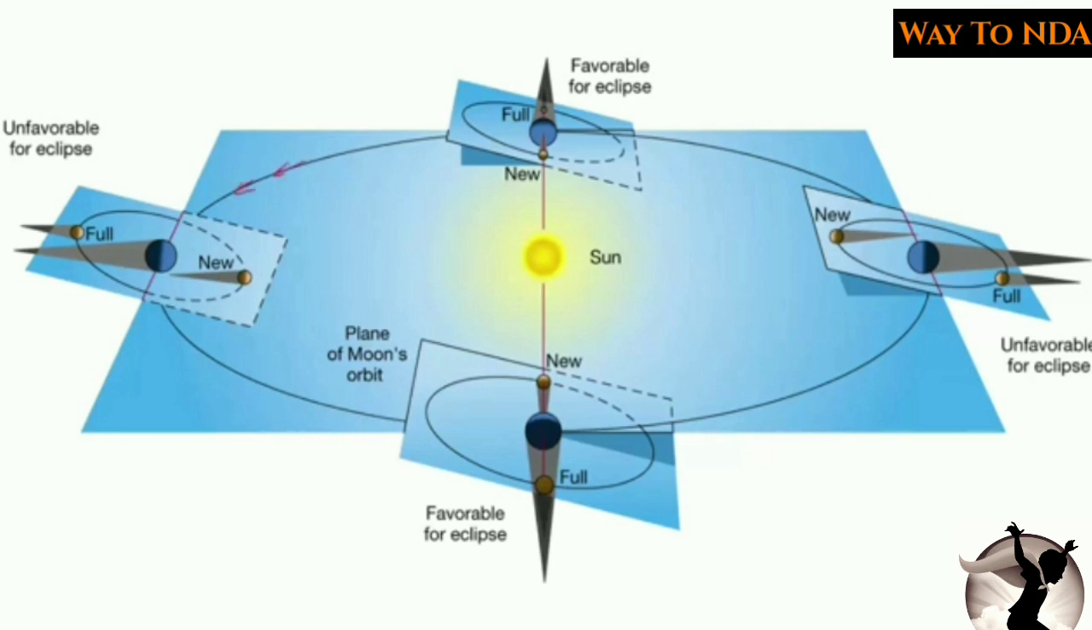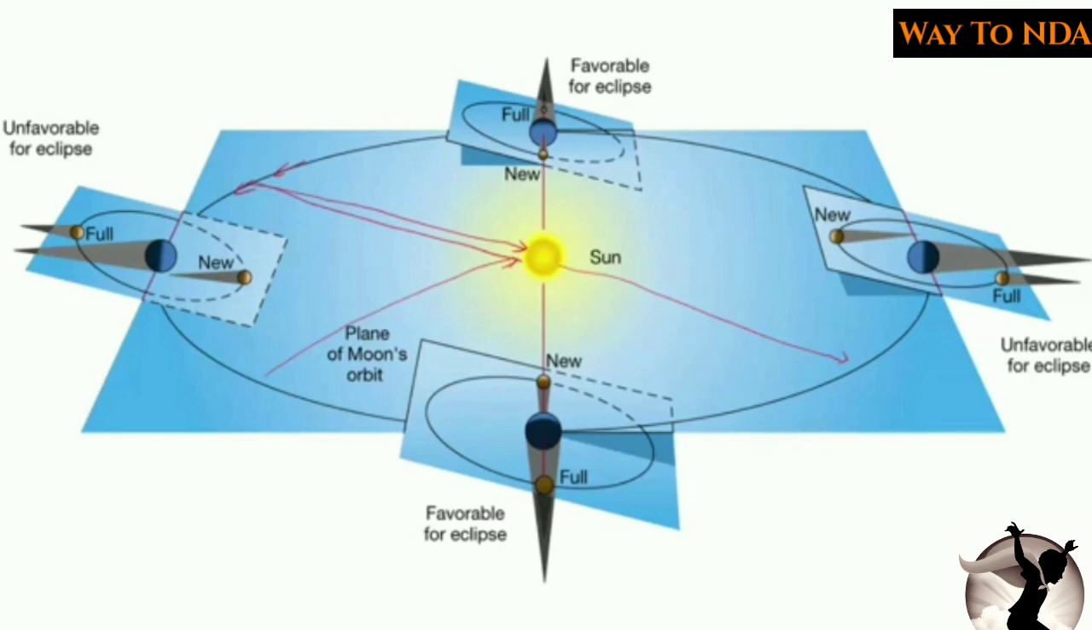Here the orbit of earth is in the same plane with the sun. The orbit of earth is in the same plane as the sun, but the orbit of moon is slightly tilted.